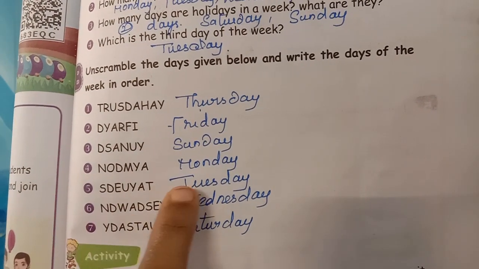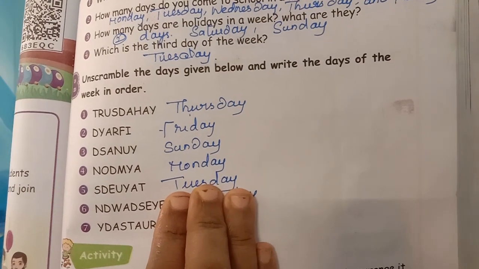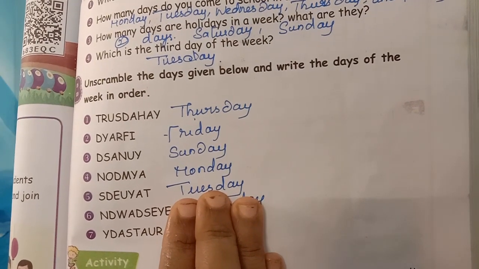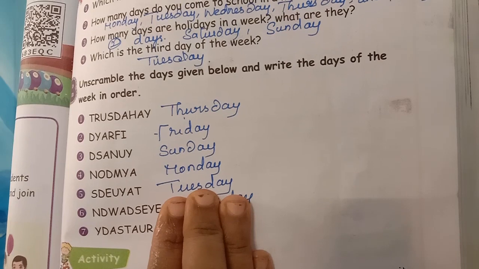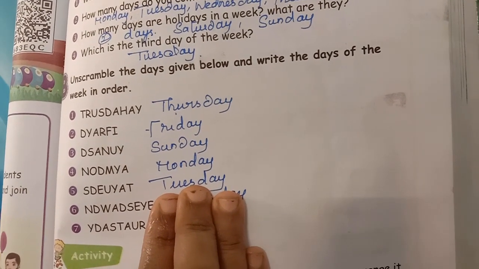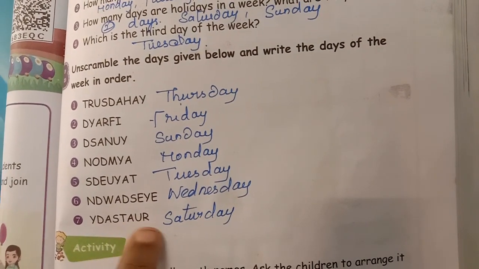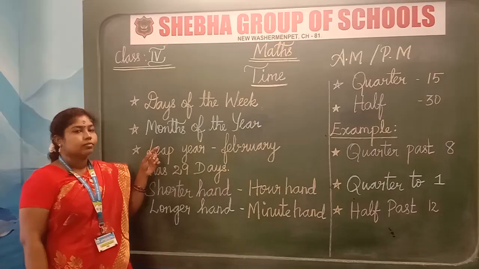Fifth one, Tuesday. Let me know the sixth and seventh answer, children. Yes, I am waiting for your answer. Yes, children, you are very genius and intelligent. The sixth is Wednesday and the seventh one is Saturday.